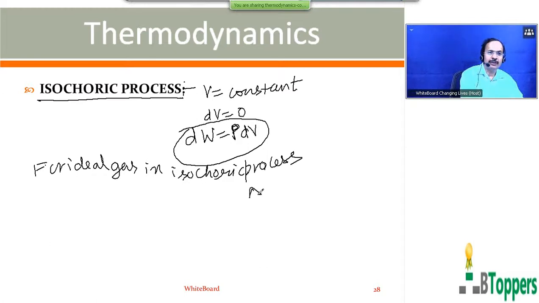So the change in volume, delta V or dV, is 0, and the work done by the gas, dW or delta W, will be 0.